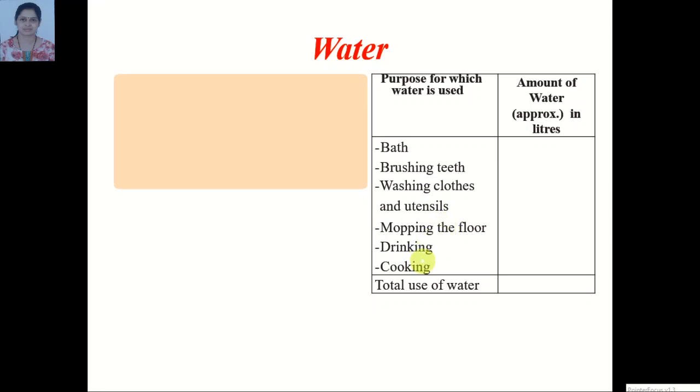So students, you have to find out how much water you are using at your home for these purposes and find out the total use of water and later on send it to me on WhatsApp.